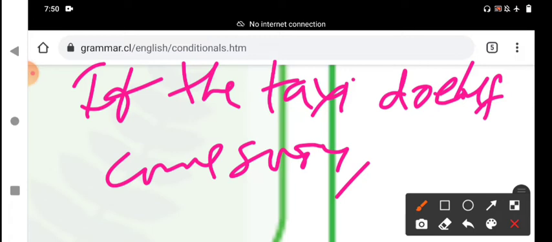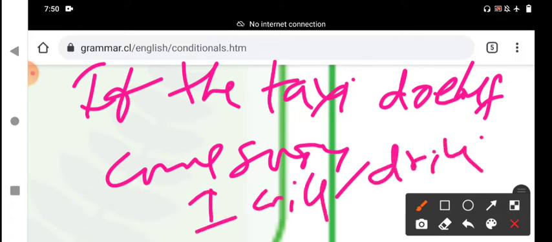I will drive you myself. It is a simple present tense and a simple future tense: will plus drive, V1. This is called an imagined future situation.